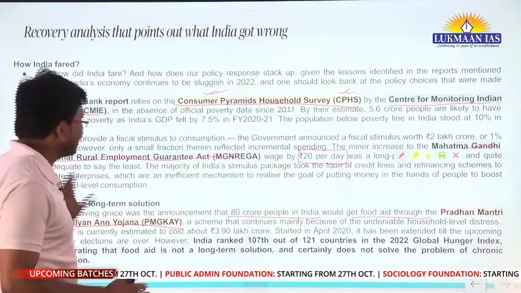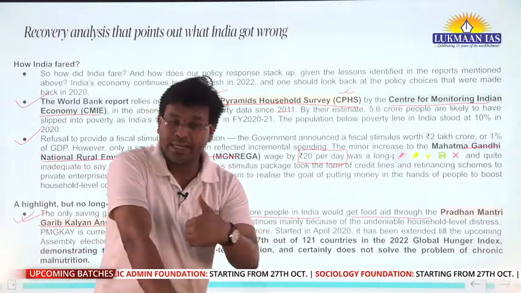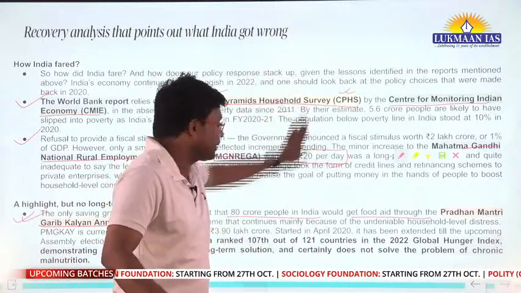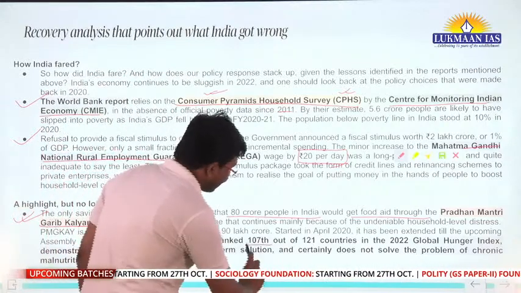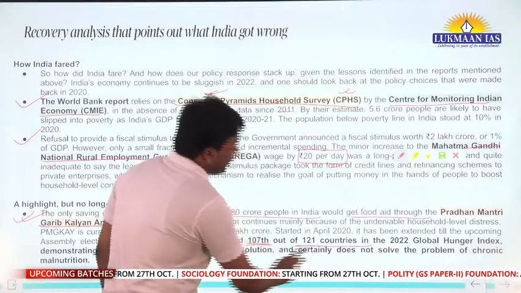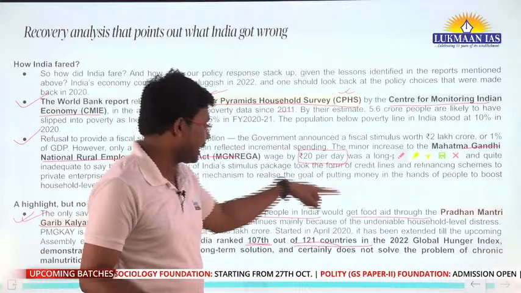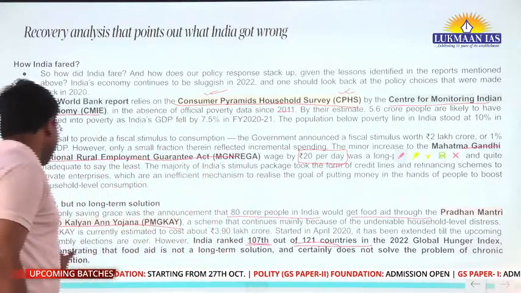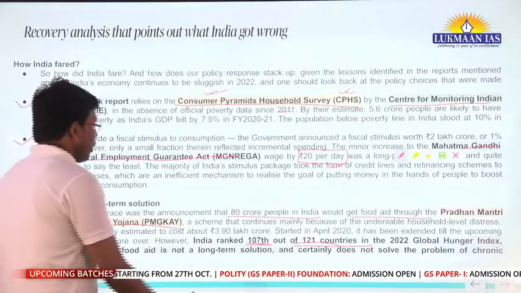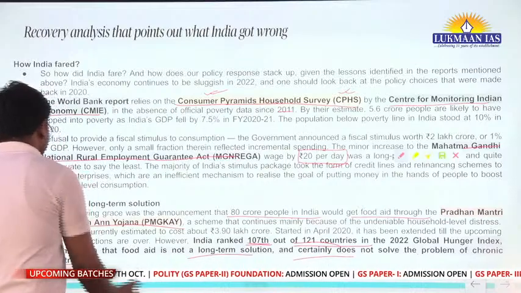Here the government has done some expenditure, but if we talk about the Global Hunger Index that I discussed in the beginning of this article, it has ranked India at 107th place out of 121 countries. Sorry, it is 121 countries that have been ranked by the Global Hunger Index. So it demonstrates that food aid is not a long-term solution and certainly does not solve the problem of chronic malnutrition.